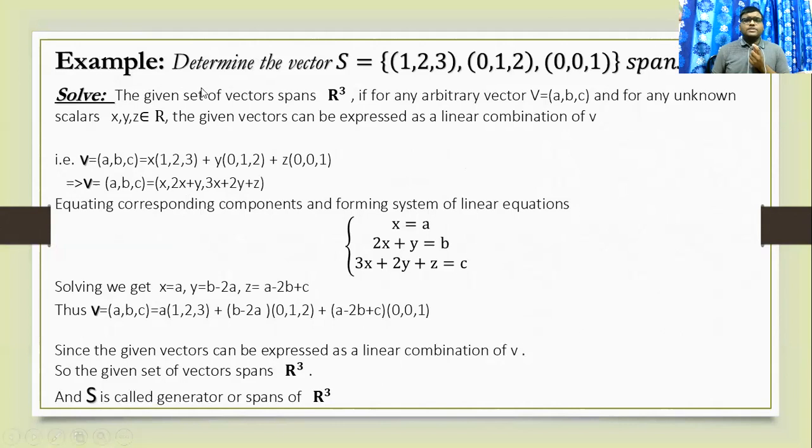Here is the example. Determine whether the vector set S, with three components, spans R cube. The first component is 1, 2, 3. The second component is 0, 1, 2, and the third component is 0, 0, 1. Here is the solution. The given set of vectors spans R cube. Take any arbitrary vector v equal to (a, b, c), and unknown scalars x, y, z belonging to R. The given vectors can be expressed as a linear combination.